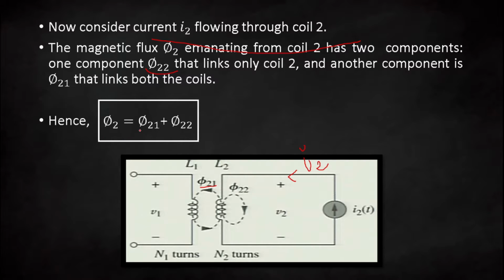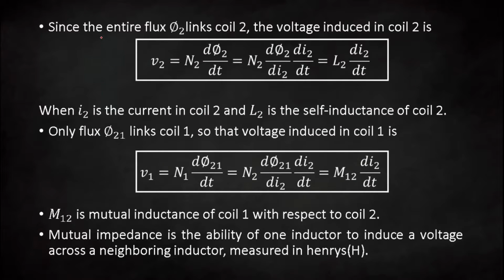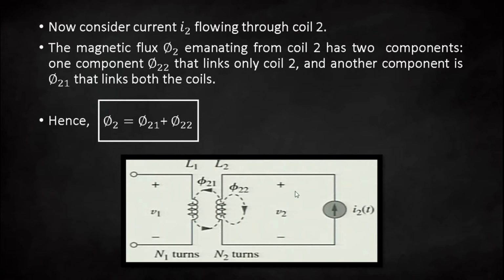Okay, so phi 22 is equal to phi 21 plus phi 22. Now since the entire flux phi 2 links with coil 2, the voltage induced in coil 2 can be written as V2 is equal to N2 d phi 2 by dt. If you want to find the voltage across this coil, the rate of change of flux will be considered as phi 21 plus phi 22, that will be phi 2.